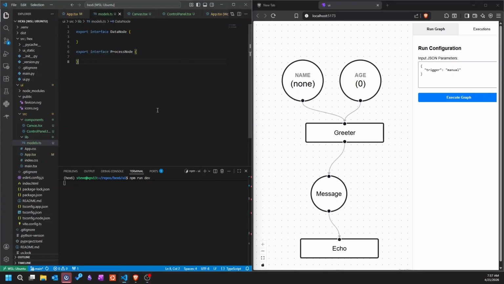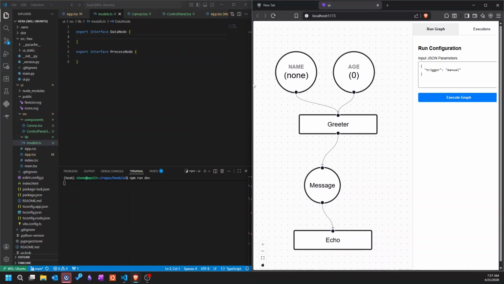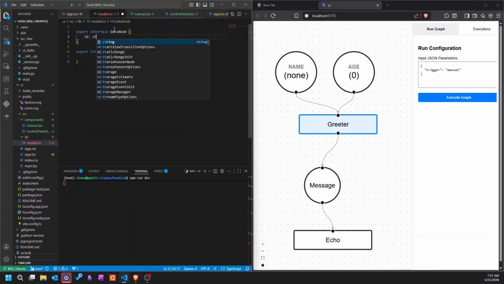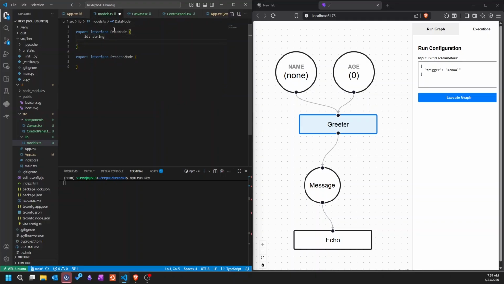So let's keep going. Okay, so I think we need some data types here that we've defined ourselves, some abstract models representing things. In my mind, we have two things here. We have data nodes, that's these guys, and we have process nodes, that's these two that actually process something. So, I think everything needs an ID, right? And data nodes have a name or a title, and they have a value, and then that gets computed or turned into something or another here. And then maybe it has a status, like it's red or green or whatever. And then down below, the process node has a title. Maybe I should also call this a title too. Title has a value, and then this guy also has, let's see, code, I guess. We can start with that.